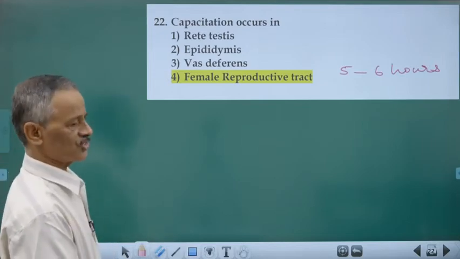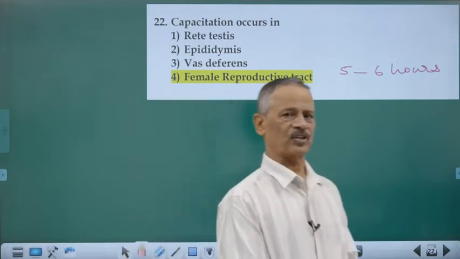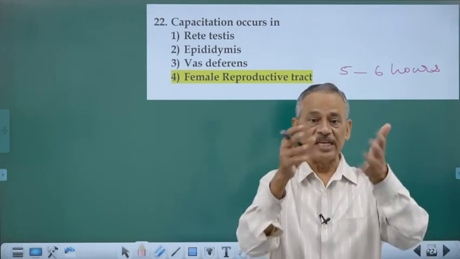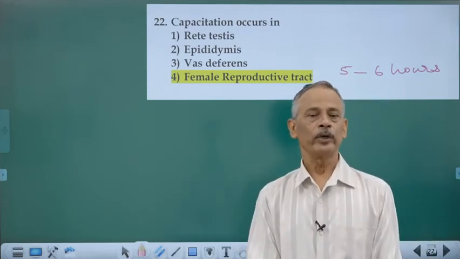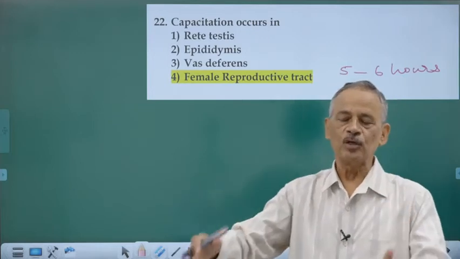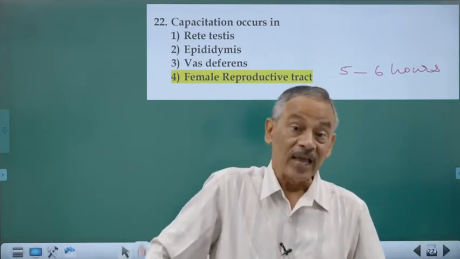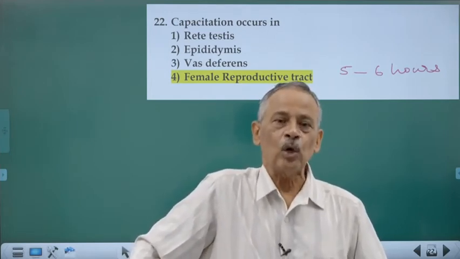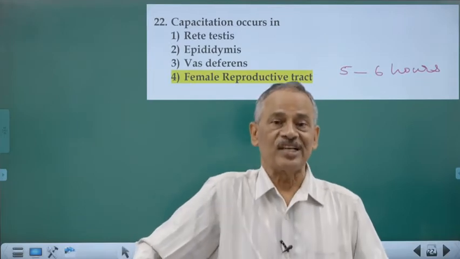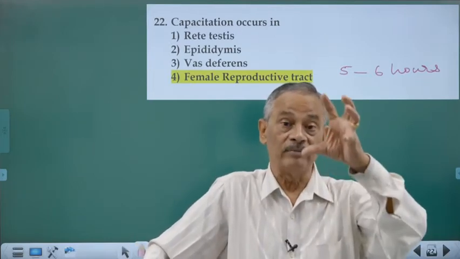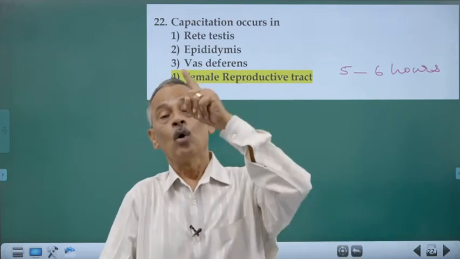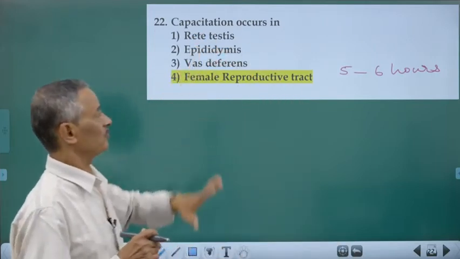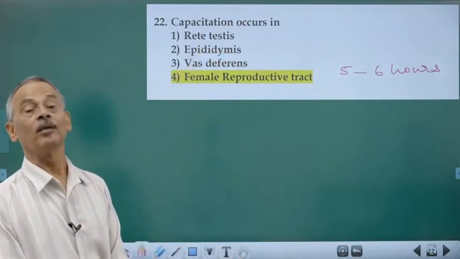What is capacitation? That's a very important process taking place within the genital tract. Once the sperm is released, that is, insemination occurs during coitus, the semen is released into the female genital tract. That sperm is not ready for fertilization immediately. It has to undergo a lot of physiological changes. The overall changes that sperm undergo so that they attain the ability to undergo fertilization is called capacitation. This is a unique feature in mammals.